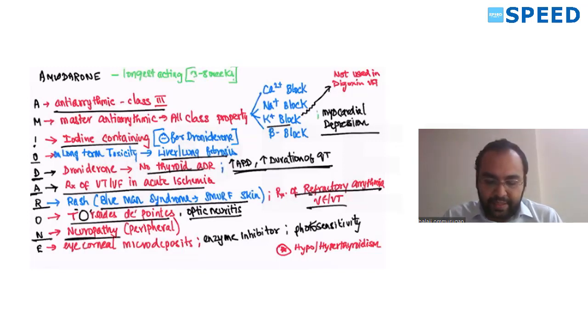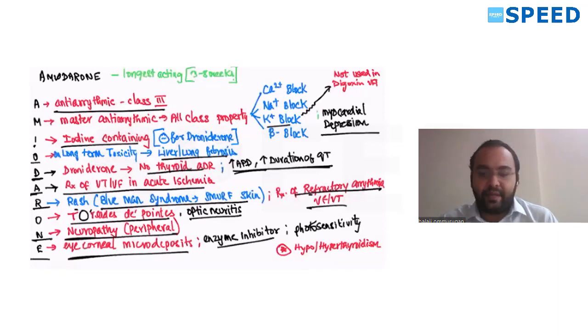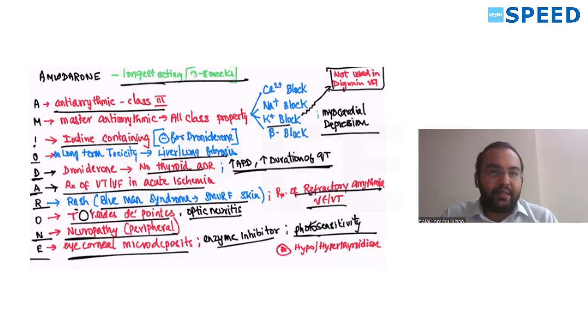N for neuropathy, peripheral neuropathy. E for eye changes, corneal microdeposits. It's also an enzyme inhibitor. It causes photosensitivity of eyes. Do not use amiodarone in digoxin-induced ventricular fibrillation. See how easy I have done. It's the longest acting antiarrhythmic.